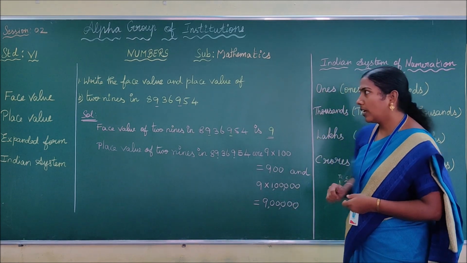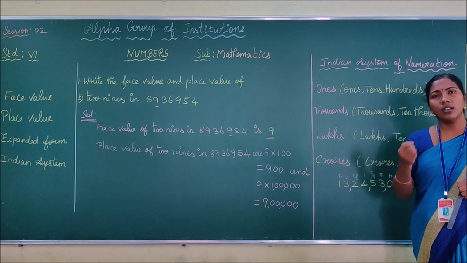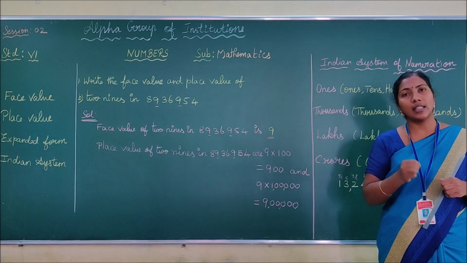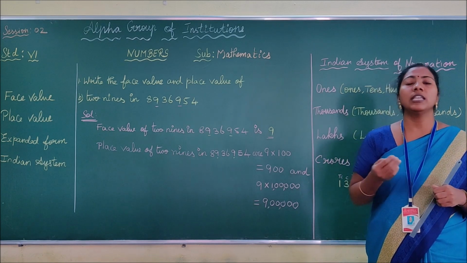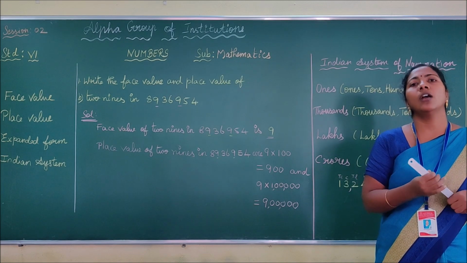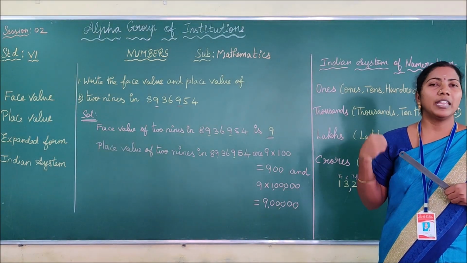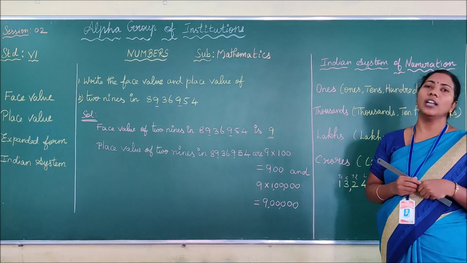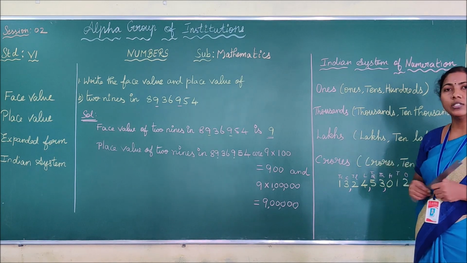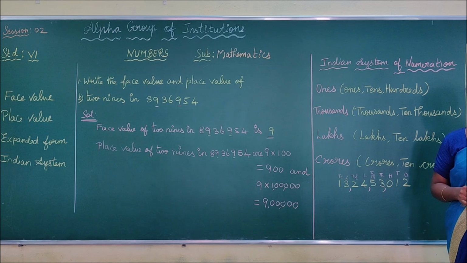Let us once again see the Indian system of numeration. Why are we seeing it once again? Today we are going to see another system of numeration. After seeing that system, you may be confused between both systems. To avoid that confusion, we are becoming strong in this Indian system of numeration. That's why we are recalling the Indian system again. Do you remember how many periods there are in the Indian system of numeration? Yes: ones, thousands, lakhs, crores. These are the 4 periods in the Indian system of numeration.